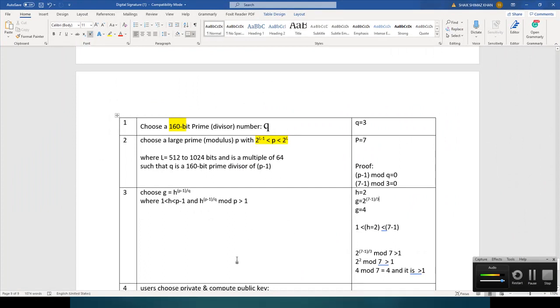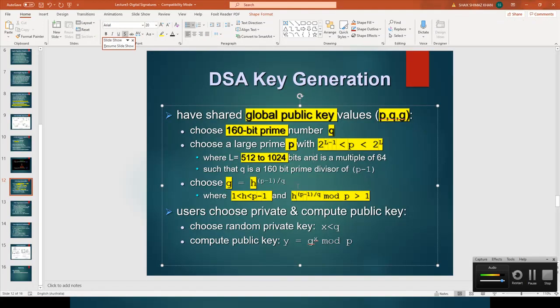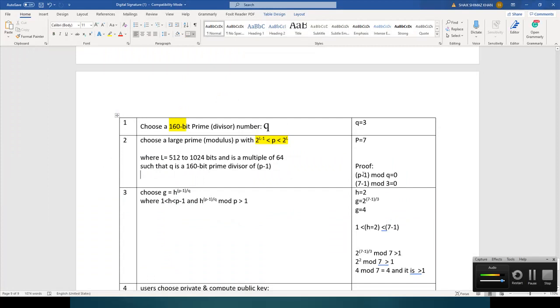And just now we read a property that this Q should be a divisor of P minus 1, such that Q is a prime divisor of P minus 1. So what is the Q value? 3, right?